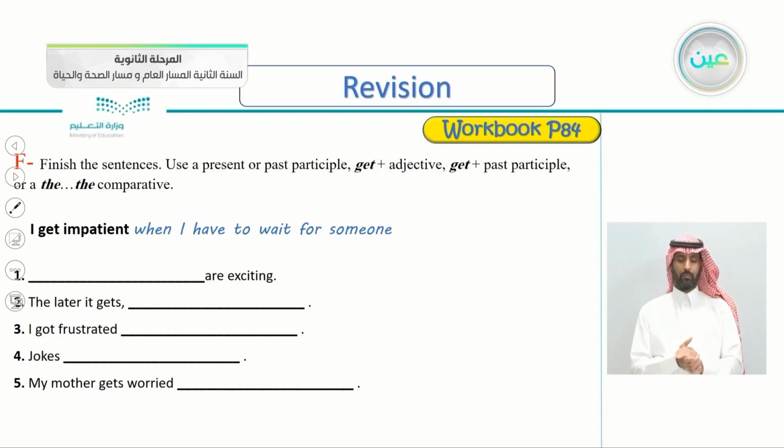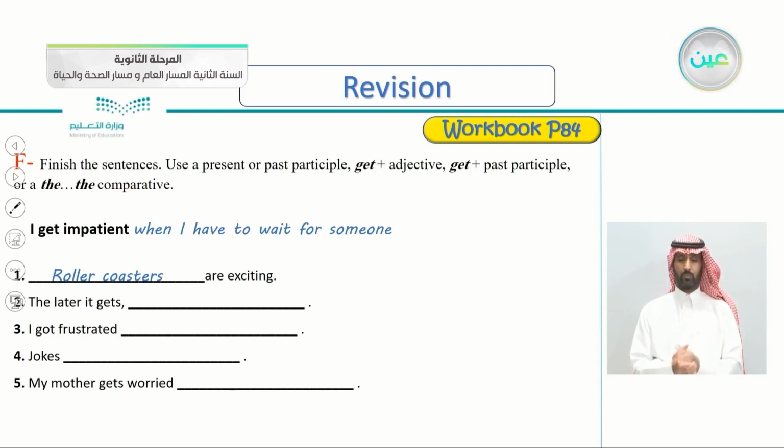So here, I get impatient when I have to wait for someone. So number 1, are exciting. Try to complete this gap using any of these lessons. So let me answer the first one for you so you can get the hang of it. Roller coasters are exciting. What about number 2 here? The later it gets. So this is, of course, the comparative.